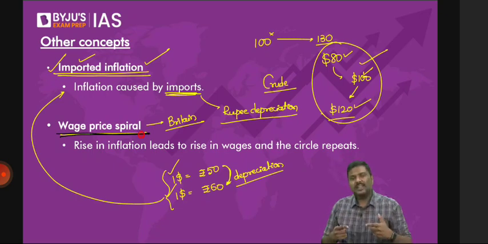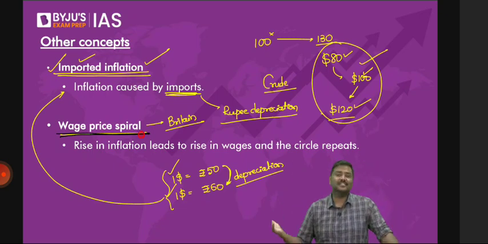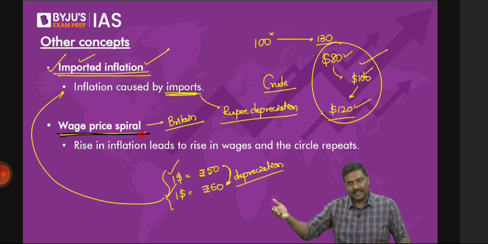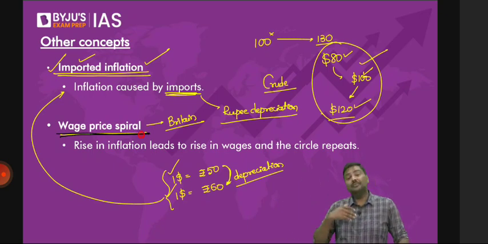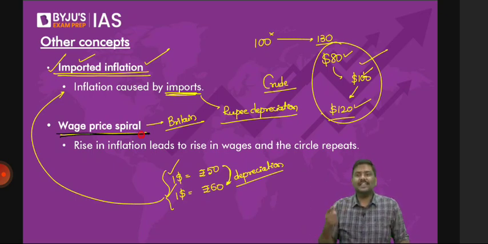That is the precise reason they want higher wages. They want wage increase by 10%. They want wage increase by 11%, etc. But the government of Britain is saying, no, we will not be able to give you that. Because if I increase your wages by 10%, automatically the cost of inputs will go up. When the cost of inputs goes up, market prices will go up, contributing to inflation all over again. And again, you will ask me for a hike. This is there in the discussion.